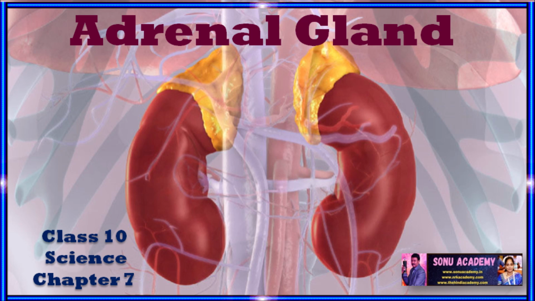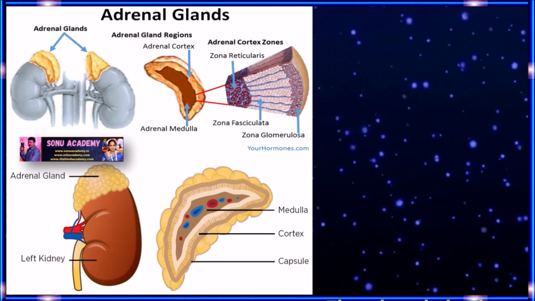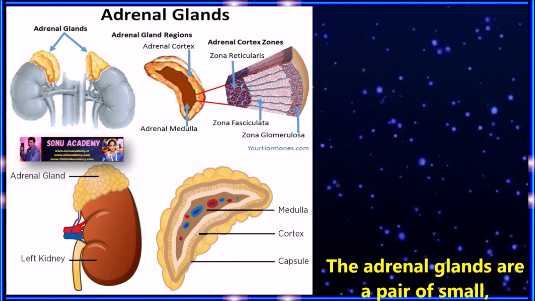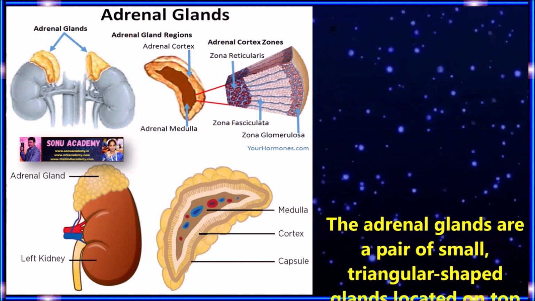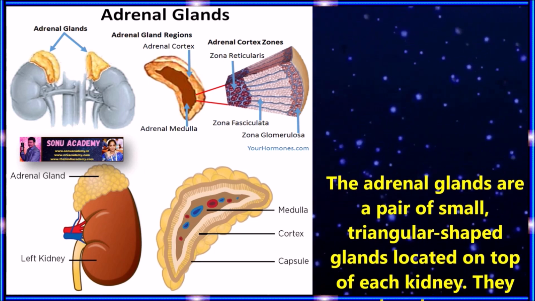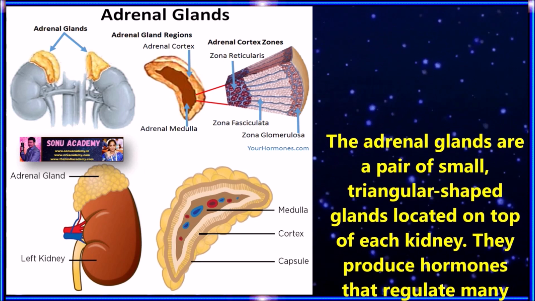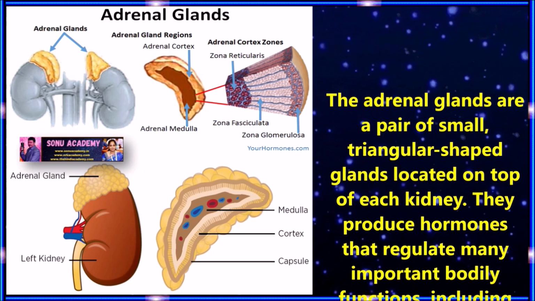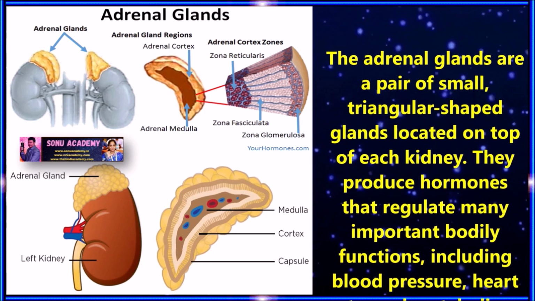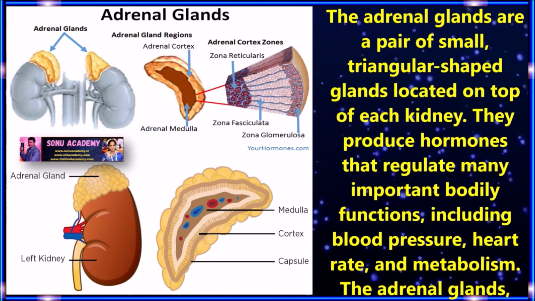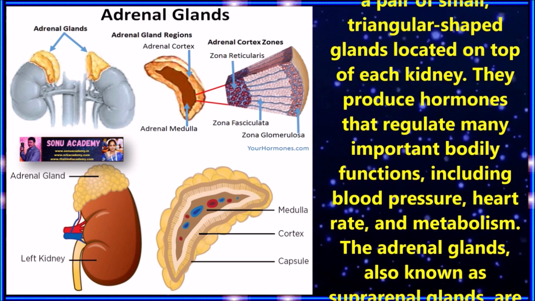Good morning dear students. Today we are going to discuss control and coordination from chapter 7, class 10 CBSE syllabus. Children, now let us discuss the adrenal gland. The adrenal glands are a pair of small triangular shaped glands located on the top of each kidney. They produce hormones that regulate many important bodily functions including blood pressure, heart rate and metabolism.